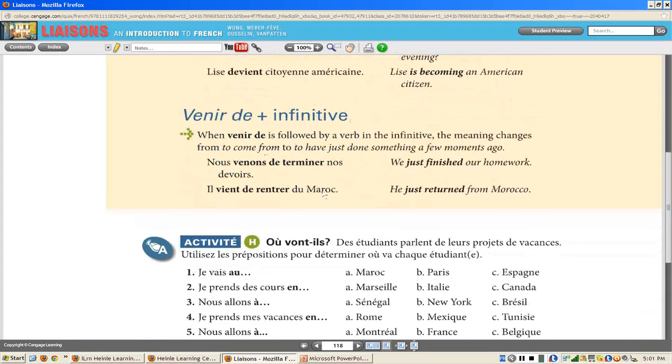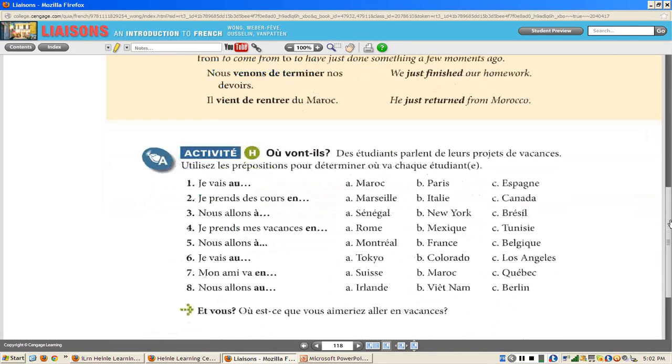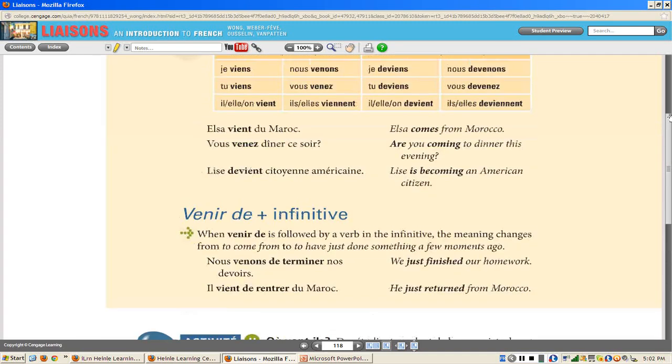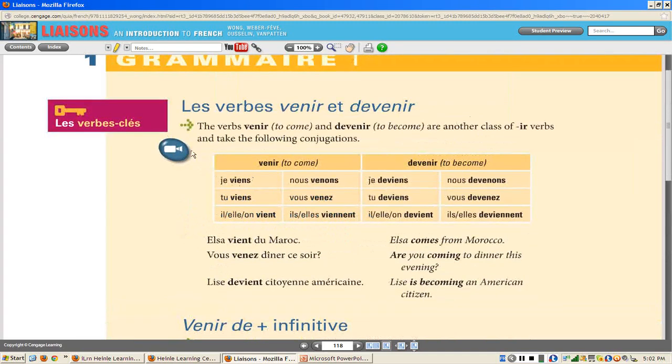They give you another venir. This is different. This is a way of talking about the recent past. Don't worry about that. We're going to do this in class on Tuesday together. So don't worry about venir de. Just focus on getting down these new countries, these new cities as well, these new prepositions, and the new verb, venir. You should also watch the tutorial by clicking here.